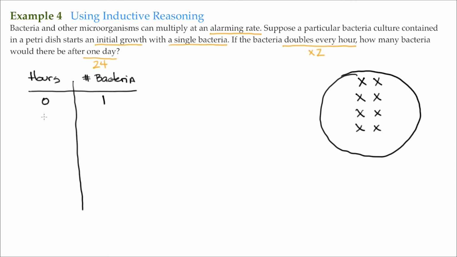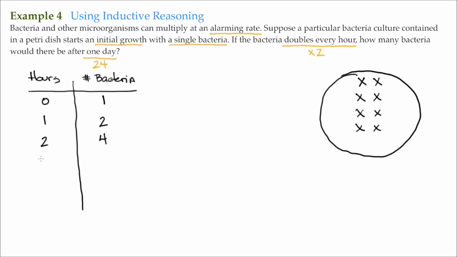Then after an hour, we have 2 bacteria. And of course, that's this right here. Another hour goes by, we now have 4 bacteria. And of course, this is this right here.